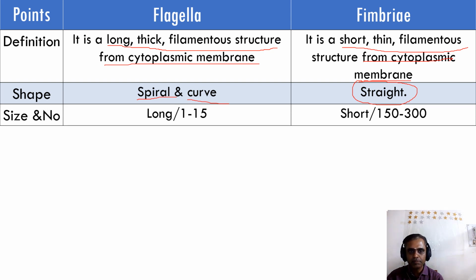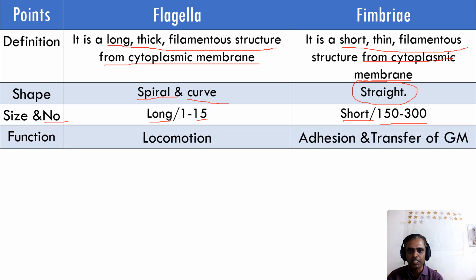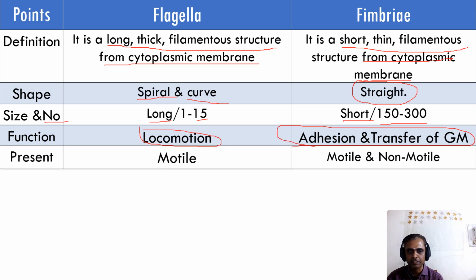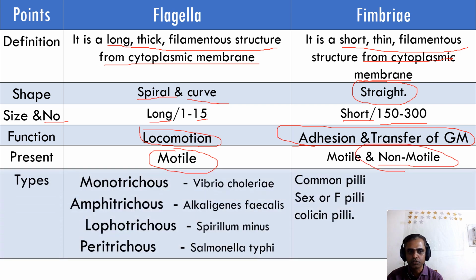The size of the flagella is long and the size of the fimbriae is short. The number of flagella is 1 to 15, and fimbriae is 150 to 300. The function of flagella is locomotion, and the function of fimbriae is addition or attachment and transfer of genetic materials. Most flagella are motile, and fimbriae are present in non-motile bacteria also.